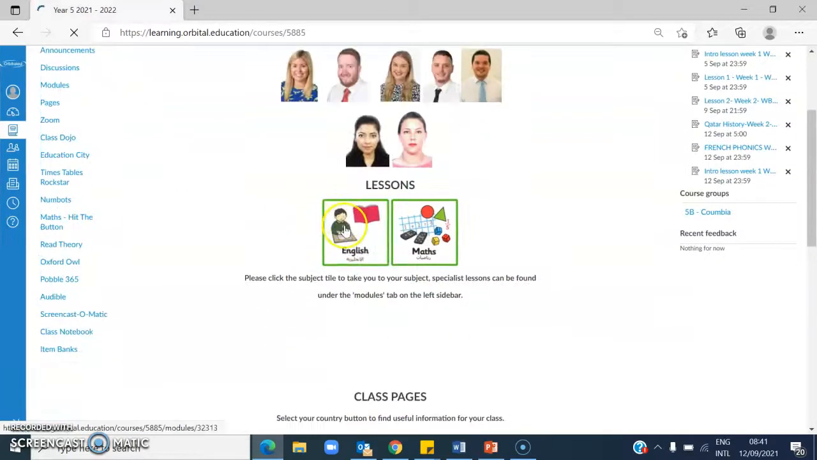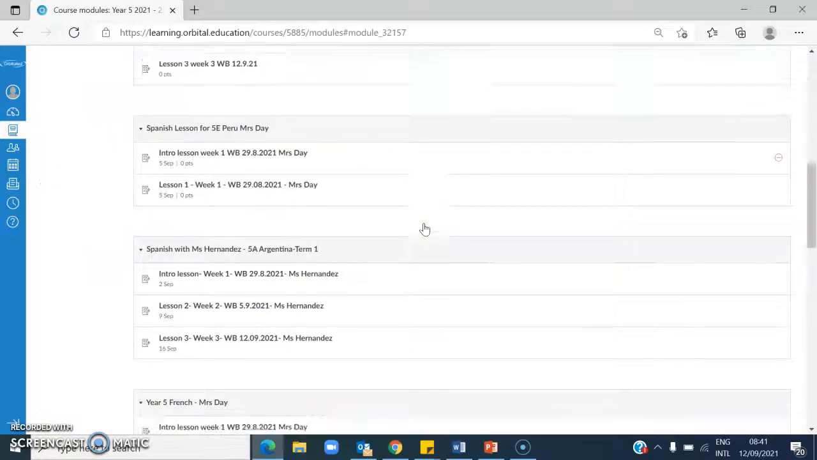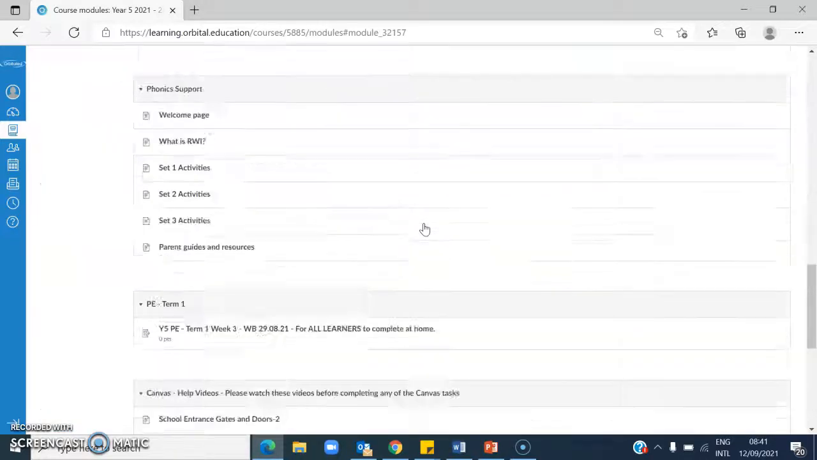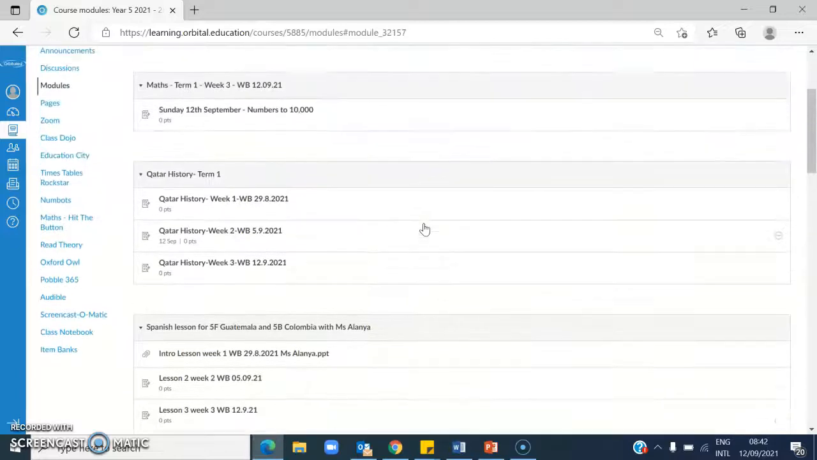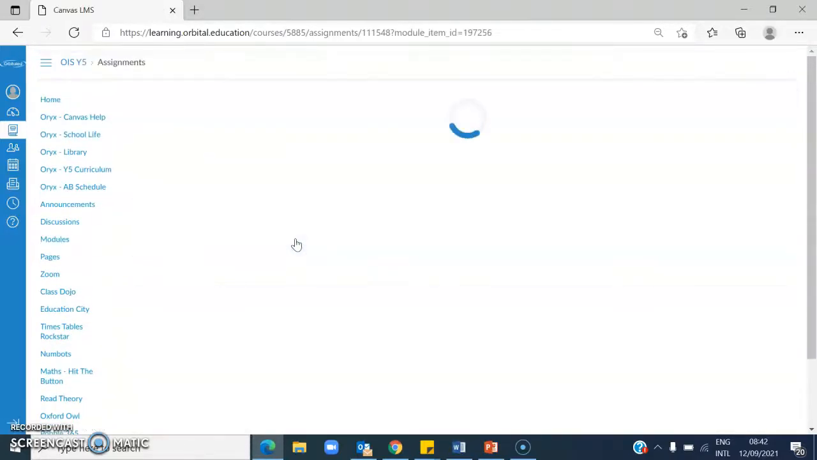And then down below, you've got English and you've got maths. So if you click on either of these, doesn't really matter. But when you click onto that, you'll see a big long list. Now, this effectively is where all the work this week should be going. So, for example, math today, if you click on this one, it will take you into the maths